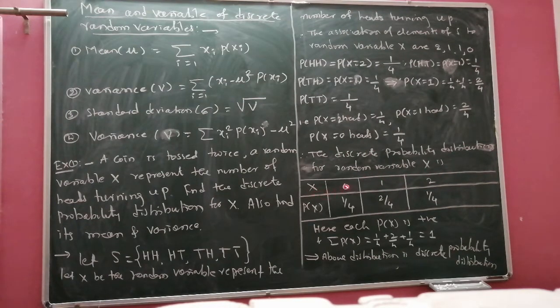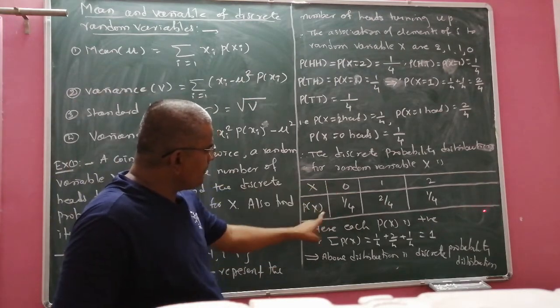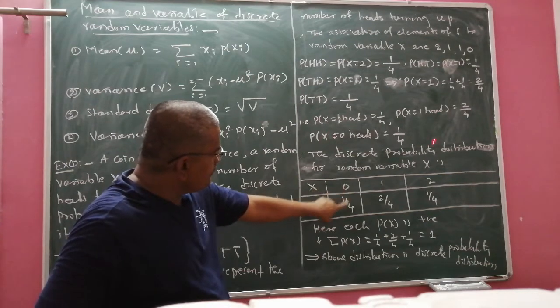Therefore, whatever the range of x here, in the set notation 0, 1, 1, 1, 1, you take a single time, that adds up here to 0, 1, 2. Therefore, what is the probability of x? X is equal to 0, the probability is 1 by 4.